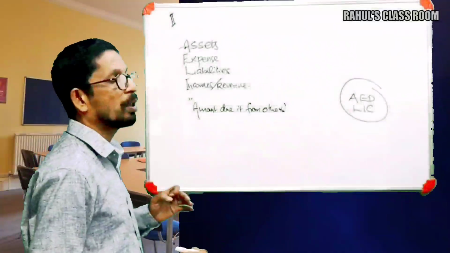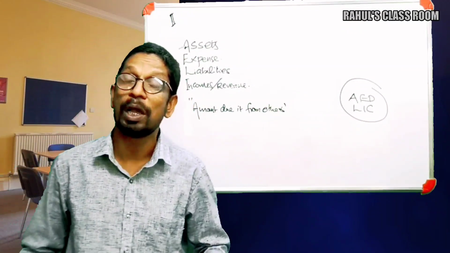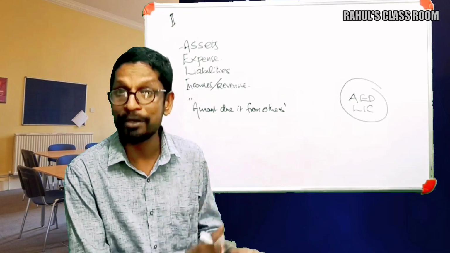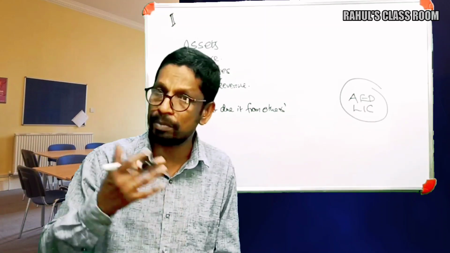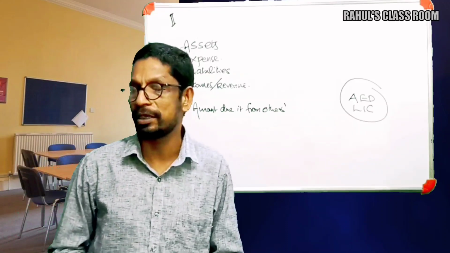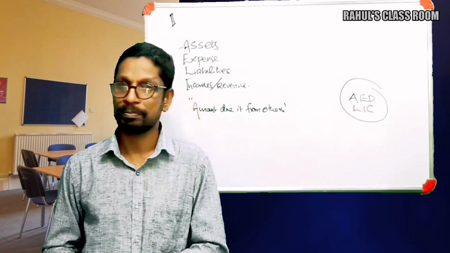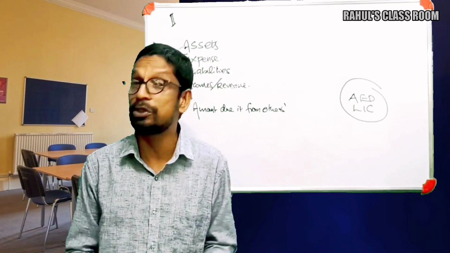The amount receivable from others is also a part of the total assets, because that's the right of the business concern. So assets means the items which are used, including the rights of the organization, say the amount receivable from others. And the term expense means the value of goods or services consumed.